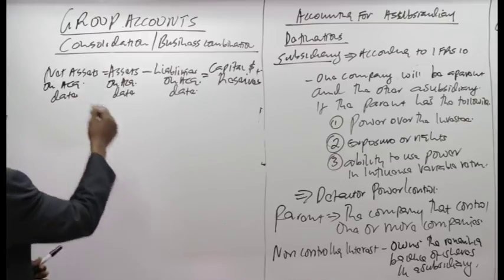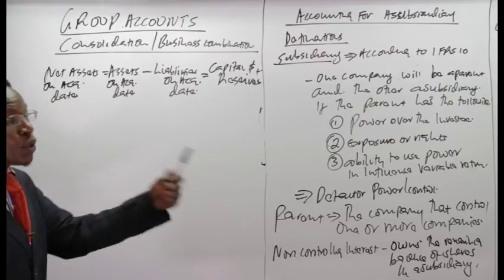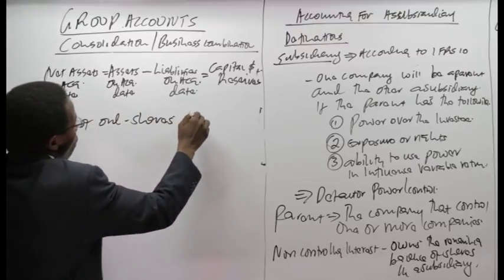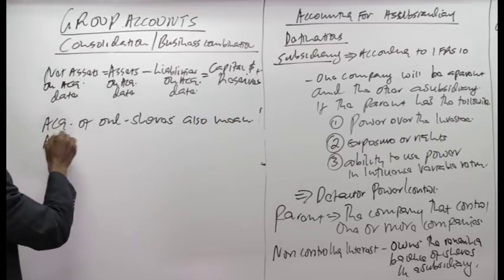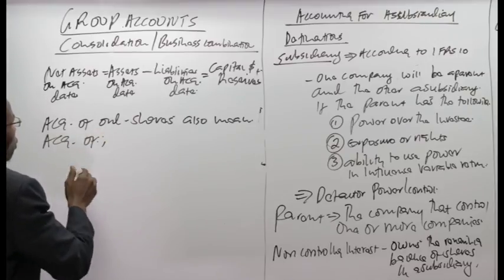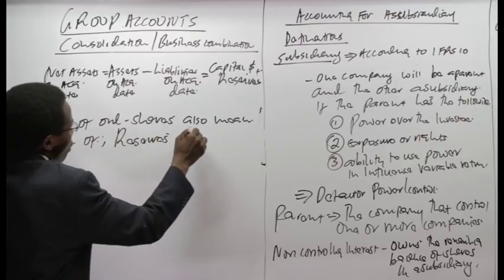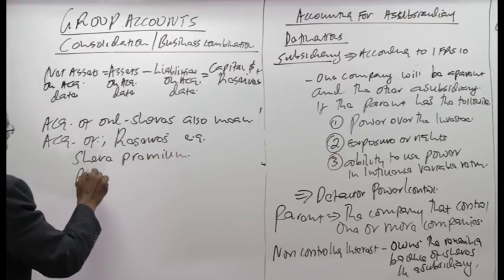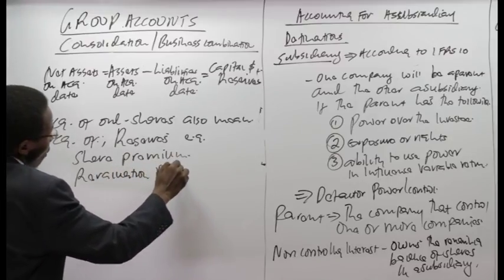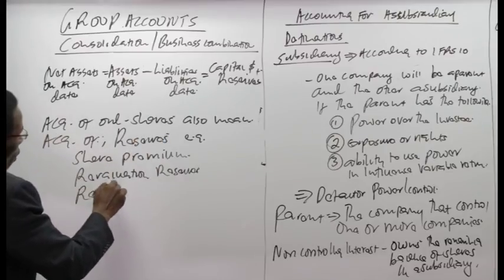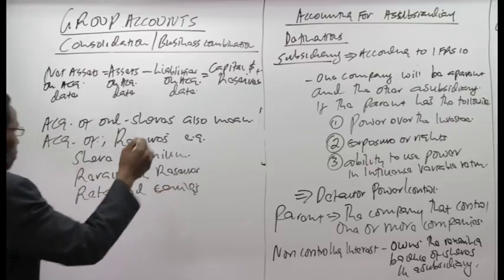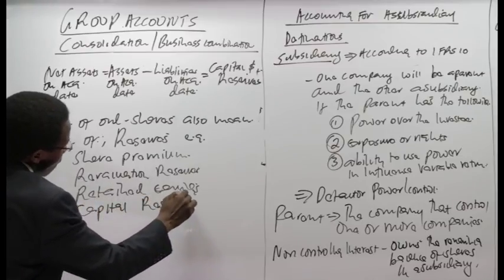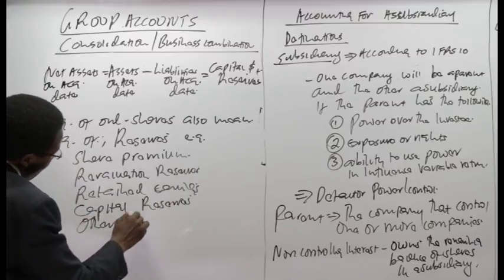So this means that if you have acquired ordinary shares, acquisition of owner shares also means acquisition of reserves, e.g., we talk about the share premium, the revaluation reserve, the retained earnings, capital reserves, and other reserves.